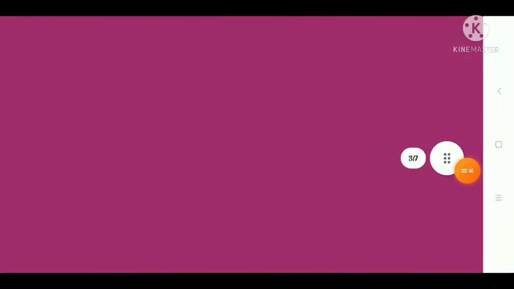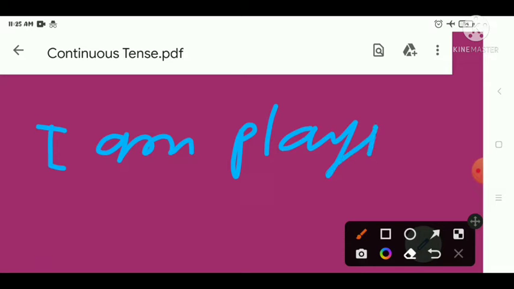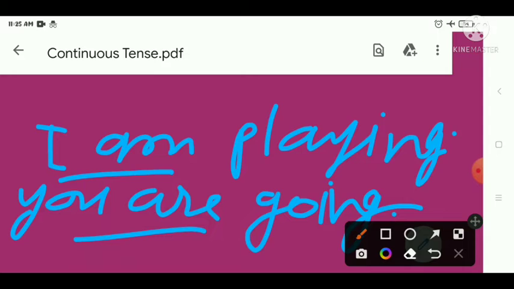I am going to make one or two sentences for your clarification. Suppose I have written, I am playing, or you are going, right? These are actions that are taking place right now. That's why I am playing, you are going, these all talk about present continuous tense, right? These are very easy examples for you people.